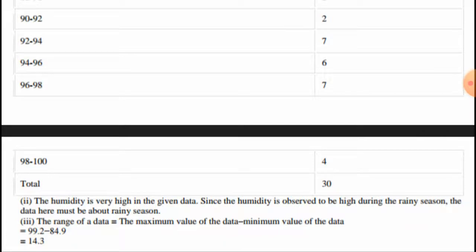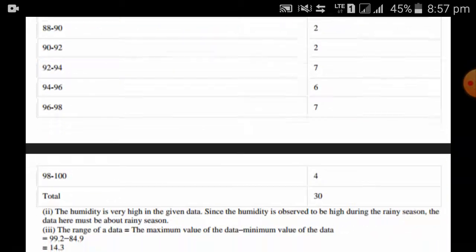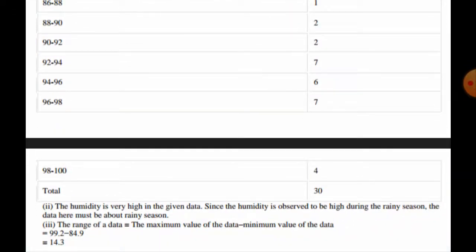From the given distribution table we can say that the humidity is very high in the given data. Since humidity is observed to be high during the rainy season, the data here must be about the rainy season. So this information is about the rainy season.